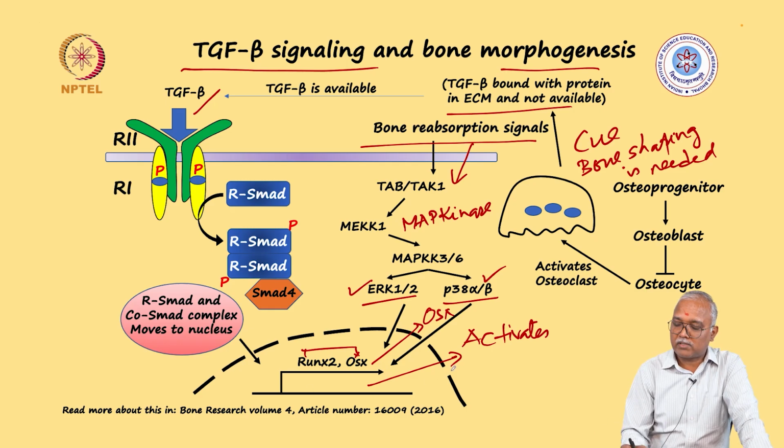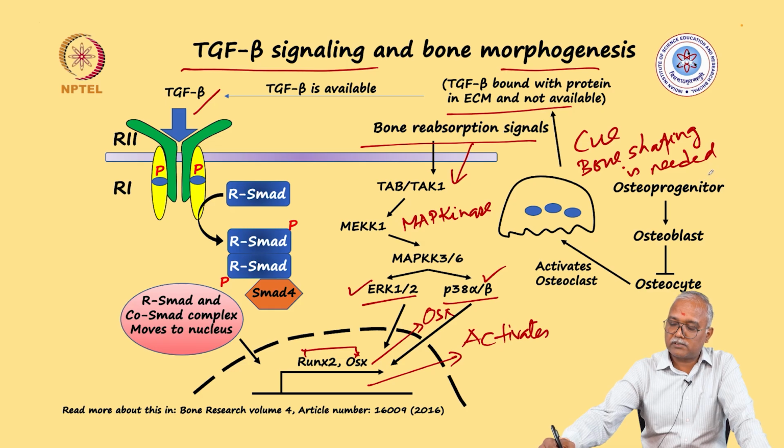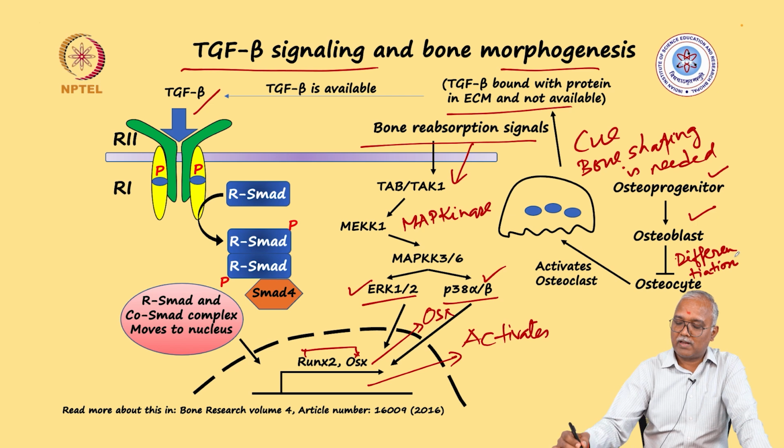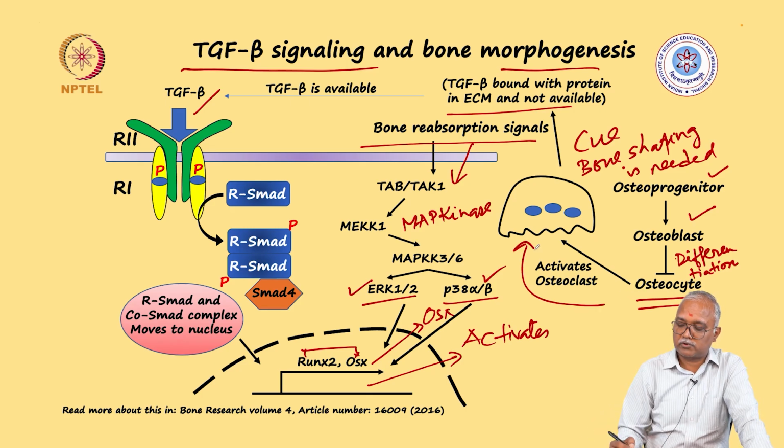So through this, osteoprogenitor cells are generally activated and form osteoblasts, and these osteoblasts were differentiating. If you remember in the previous set of slides we discussed how differentiation of osteoblasts into osteocytes is important. So when bone morphogenesis has to happen and the signaling of bone formation has to stop, that is where this differentiation is stopped, which serves as a signal to the osteocytes, and they activate the cell called the osteoclast.